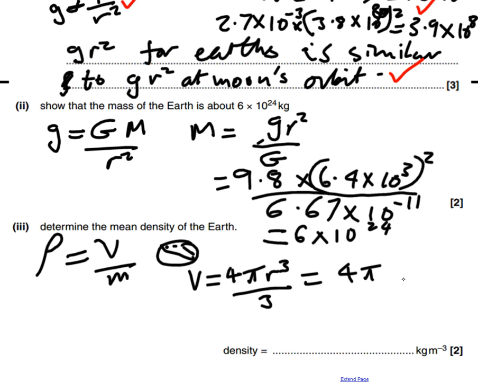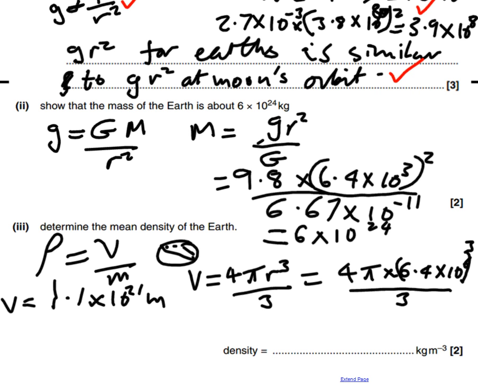So we need this in kilograms per meter cubed. So I'm not going to make the same mistake again. We're going to times that by 6.4 times 10 to the 6, but that times 10 to the 6 is all cubed. And then we divide that by 3. So here's our volume of the Earth. And our volume of the Earth is 1.1 times 10 to the 21 meters cubed. So there's our volume, and then we just take our 1.